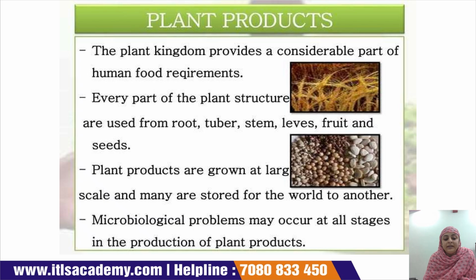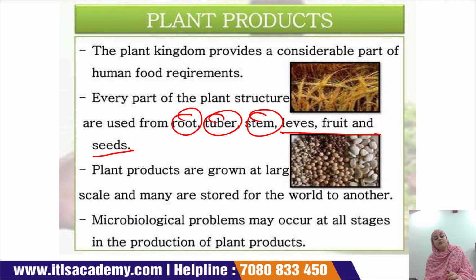Now, after meat, the next is plant products. Plant products also contribute a great part of human consumption. We all know that every part of the plant structure is used, from root, tuber, stem, leaves, fruit, and seeds, for consumption by human beings. Now see what is written here. The plant kingdom provides a considerable part of the human food requirement.